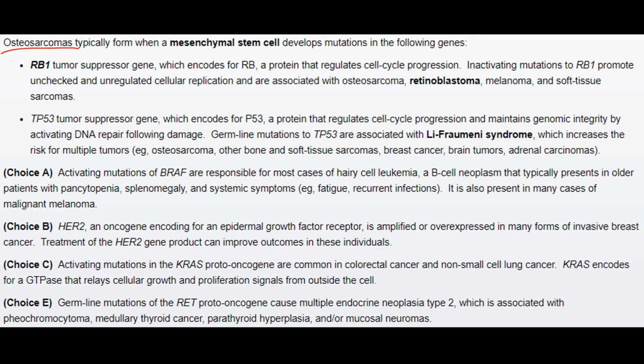This typically arises when there is a mutation in the mesenchymal stem cell genes, for example the RB1 tumor suppressor gene and the TP53 tumor suppressor gene. The tumor suppressor genes mainly have the role to suppress the tumor. So if there is any mutation that inhibits their role, then the tumor will not be suppressed and will proliferate more, leading to cancer. So in such tumor suppressor gene conditions, there are always inactivating mutations, the mutations which inactivate the suppressing function of these genes.